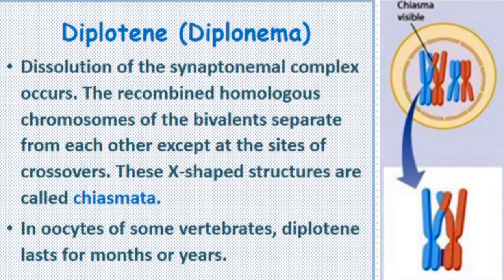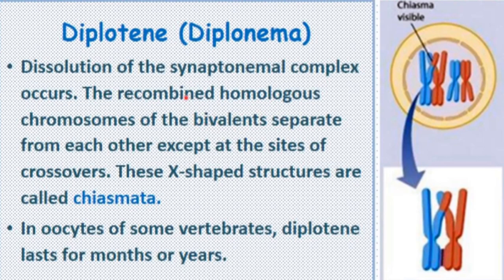After pachytene, the next stage is diplotene. In the diplotene stage, there will be dissolution of the synaptonemal complex. The recombined homologous chromosomes, recombined meaning that recombination has occurred, okay? So the recombined homologous chromosomes of the bivalents. Bivalents was the structure that was formed due to pairing of these homologous chromosomes, right?